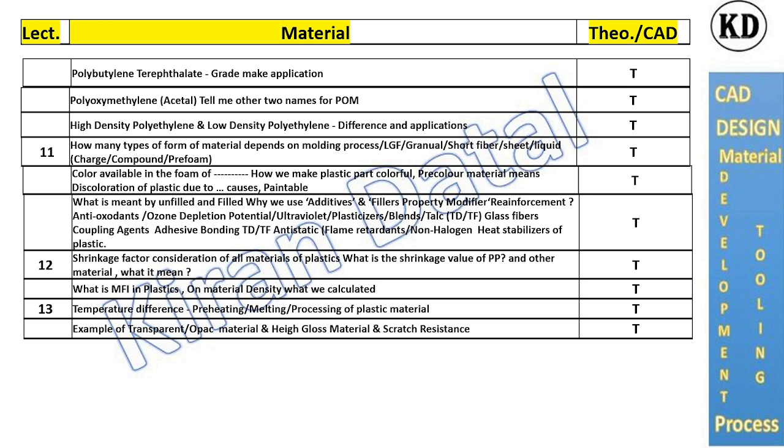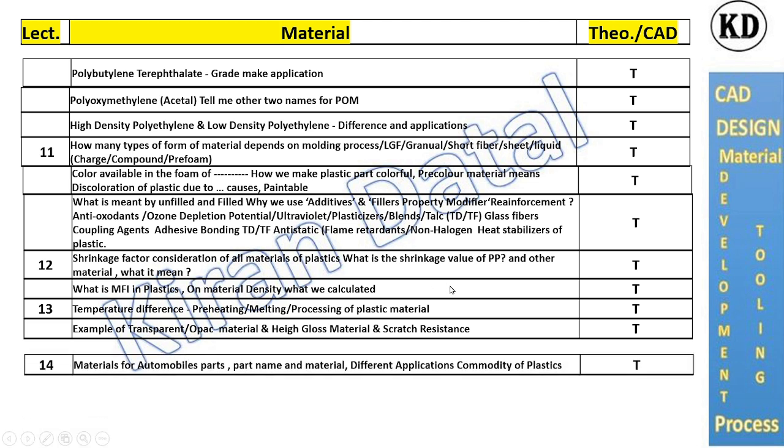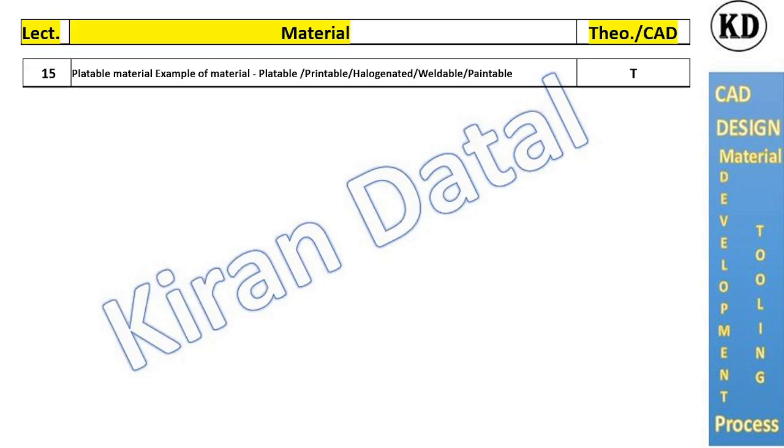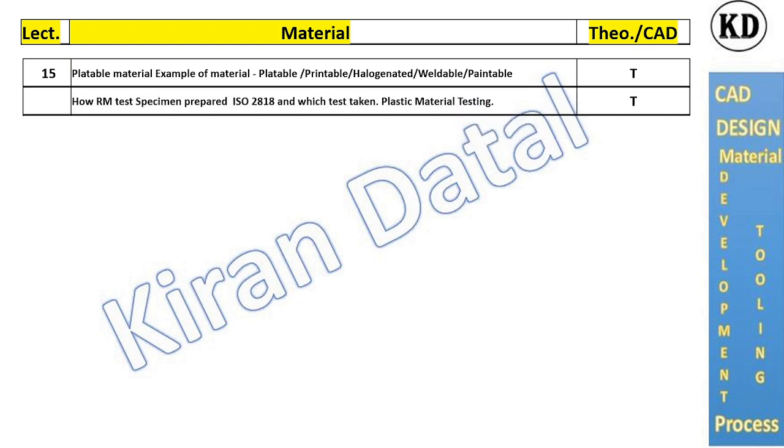What will be transparent, opaque, translucent, and how they will be used. Materials for automotive parts, part names and materials. We will cover the general materials used for the parts. More we will cover in materials: the platable materials, paintable materials, halogenated, coated, which materials are used for the post operations after molding.